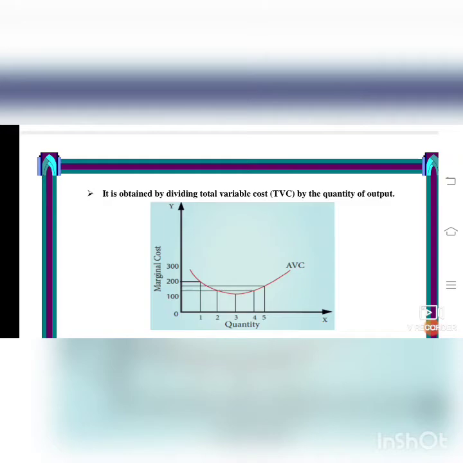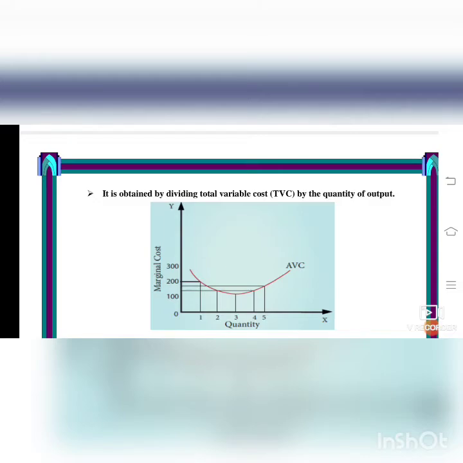So with that, 1 will be 200, 2 will be 150, and so on: 200, 150, then 3 will be 133, 4 will be 150 and 5 will be 180. So it's going on, isn't it? With this you will draw the curve. Please have page number 86 in your hand. That is your tabular schedule for the average cost, total cost and average total cost.